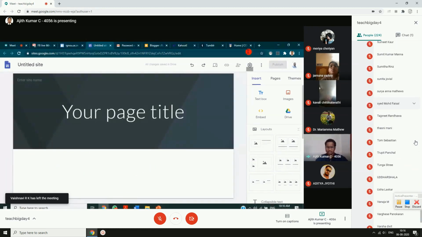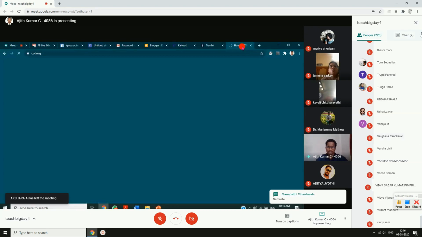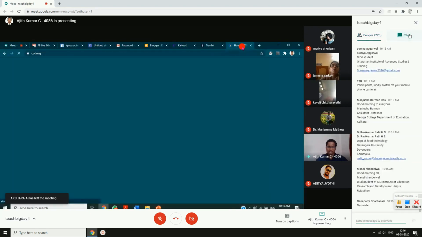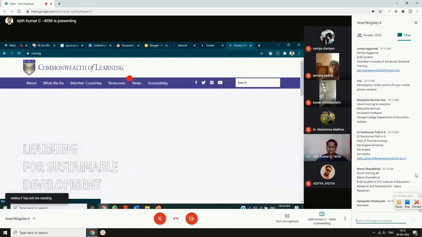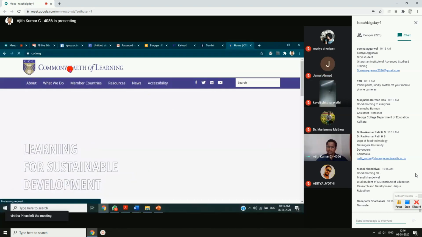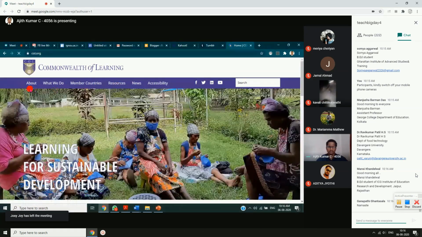So you might have seen websites, for example, I have already taken the Commonwealth of Learning. You can see some kind of layout here. You can see a purple color where they have given information about what we do, member countries, and then there is an image, one big image.